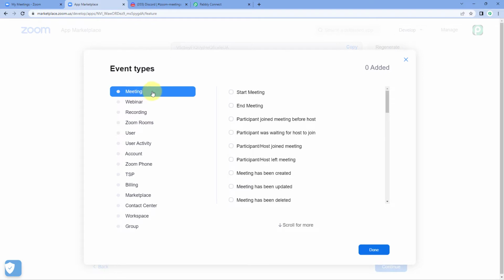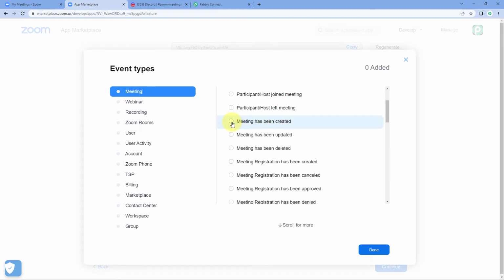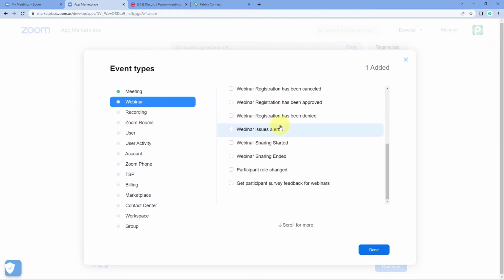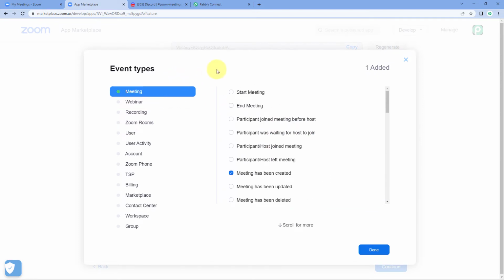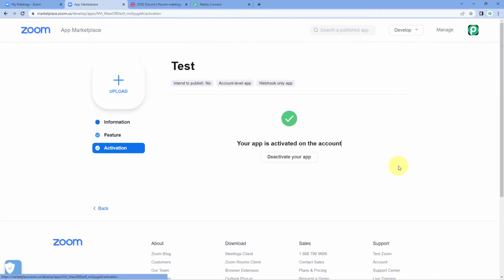We want to get the notification whenever a meeting is being created. So here in the event tab, we are going to select meeting. And then from the right side, we are going to select meeting has been created as the event. For webinar related events, you can go to the webinar section and then select the event of your choice for which you want to get the data and the notification. So after selecting our event, just click on done, click on save, and then click on continue.